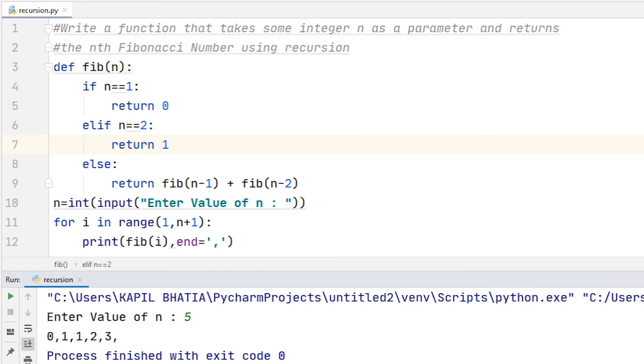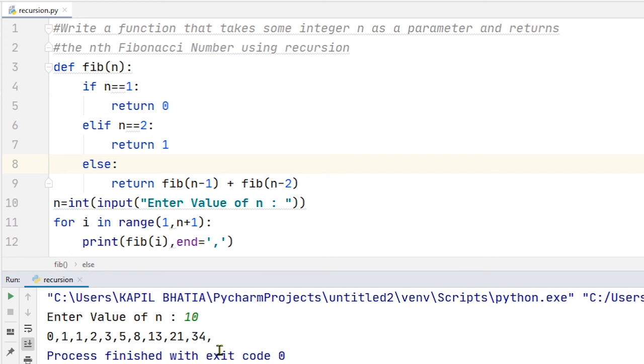Okay, let's try one more time. Now I want to print the first 10 elements of the Fibonacci series. So here you can see 0, 1, 1, 2, 3, 5, 8, 13, 21 and 34. So I hope you understand how to print the Fibonacci series by using a recursive function.